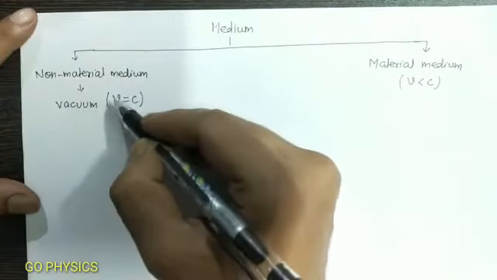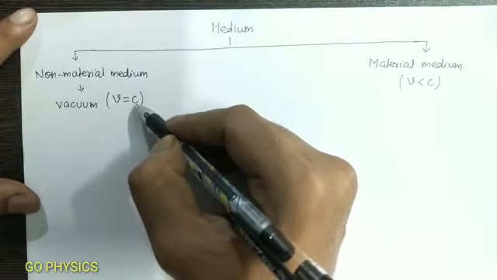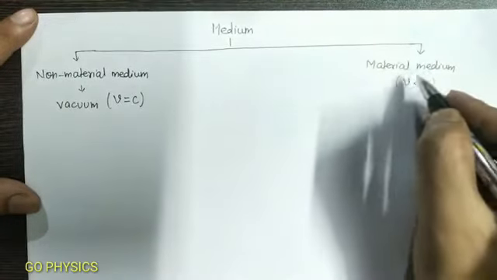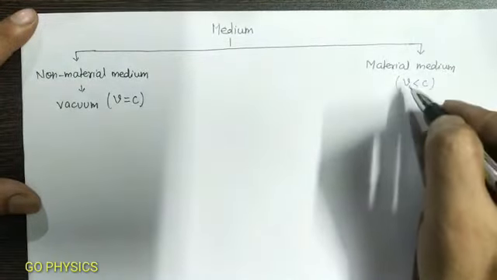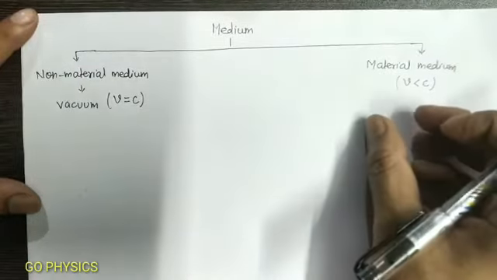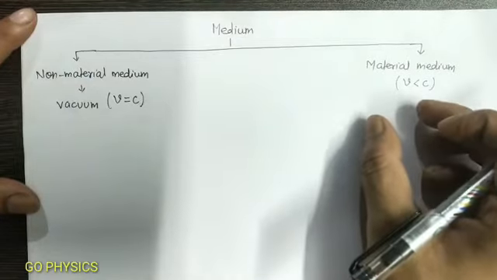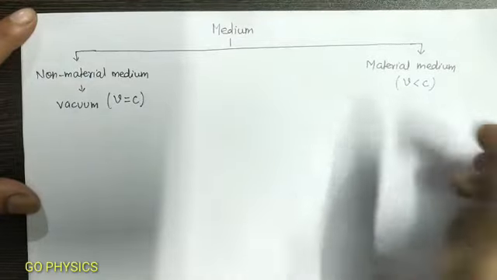In vacuum, the speed of light is equal to c, where c equals 3 × 10^8 meter per second, and in any other material medium, the speed of light is less than c. Material medium is classified as transparent medium, translucent medium, and opaque medium.